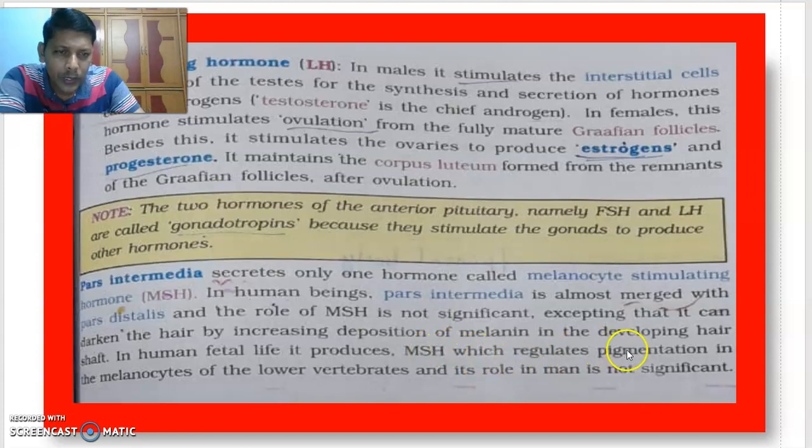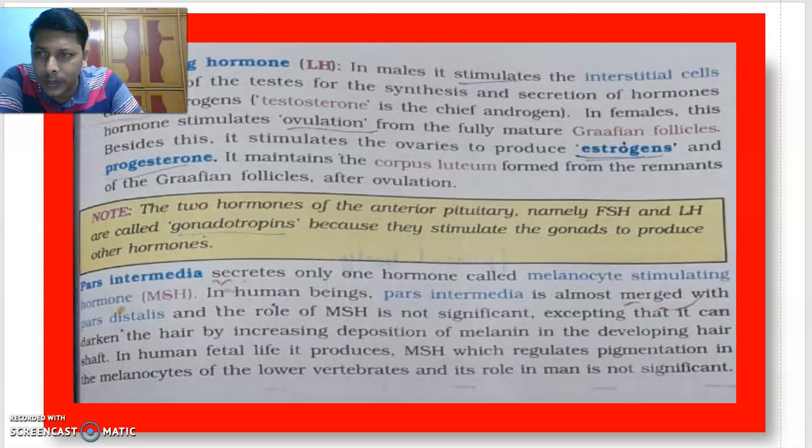Okay, MSH regulates the pigmentation in melanocytes of the lower vertebrates, especially in fishes and amphibians, and its role in man is insignificant. That means its role in human beings is insignificant. Okay, that's about pars intermedia.